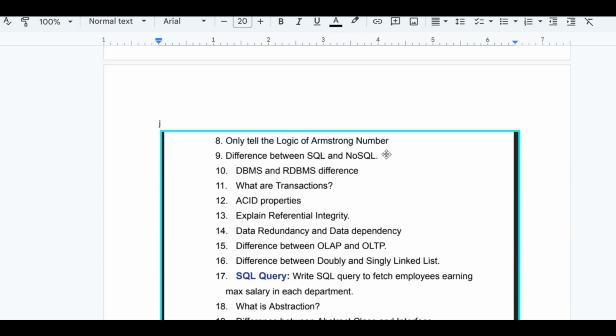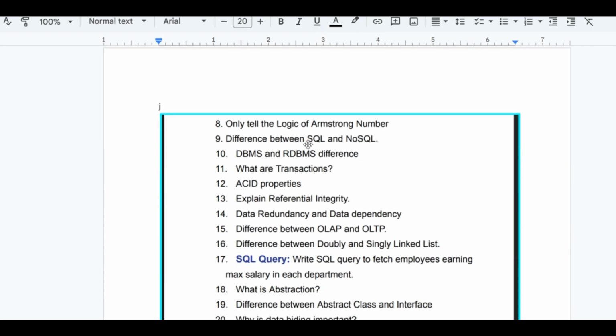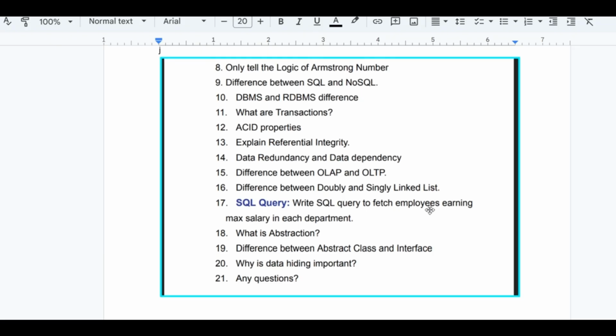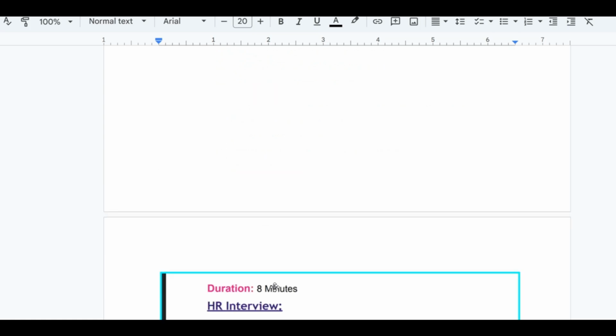Only tell the logic of the Armstrong number, difference between SQL and NoSQL, DBMS and RDBMS difference, what are transactions, ACID properties, explain referential integrity, data redundancy and data dependency, difference between OLAP and OLTP, difference between doubly and singly linked list, SQL query. Write an SQL query to find employees earning maximum salary in each department. What is abstraction? Difference between abstract class and interface, why data hiding is important, and any question for you.